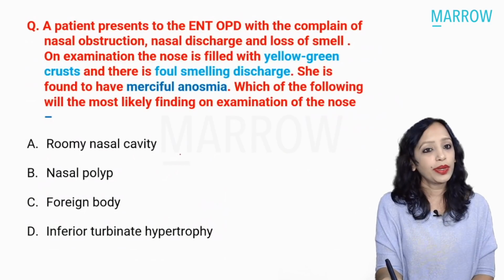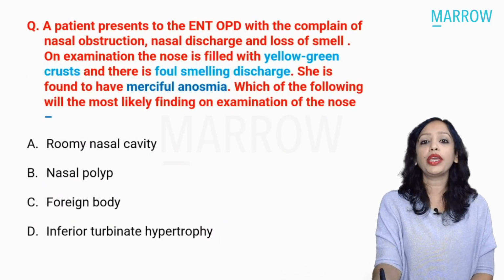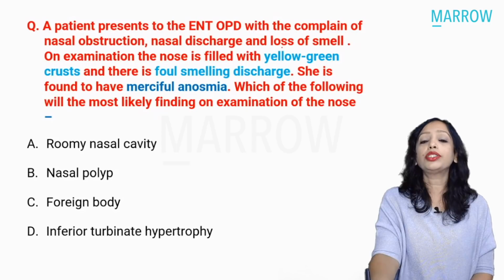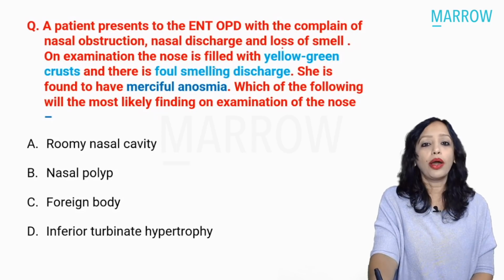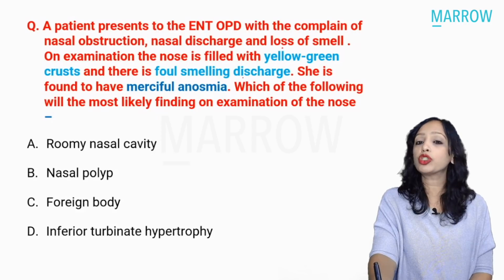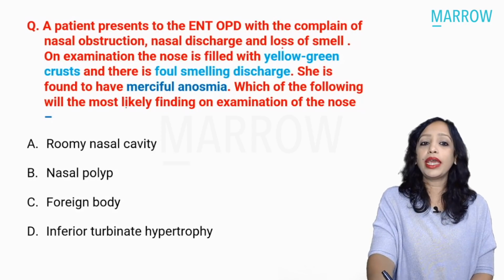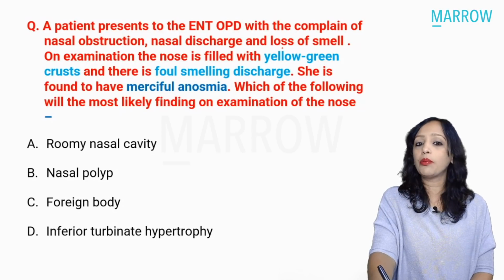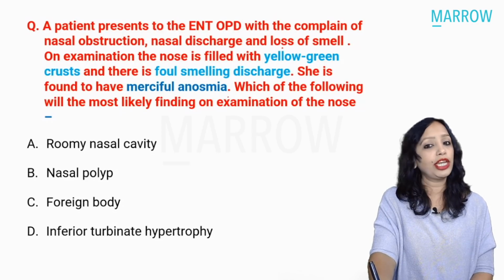So these are all the questions that have been asked in epistaxis very, very commonly. Coming to the next question: a patient presents to the ENT OPD with a complaint of nasal obstruction, nasal discharge, and loss of smell. On examination, the nose is filled with yellow-green crust and there is foul-smelling discharge. She is found to have merciful anosmia. Which of the following will be the most likely finding on examination of the nose?